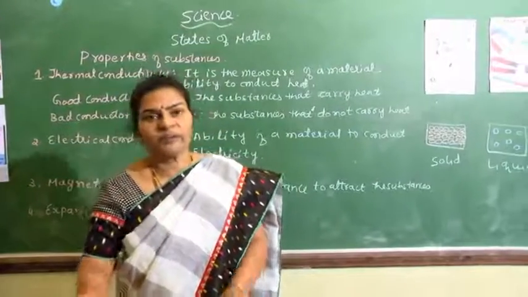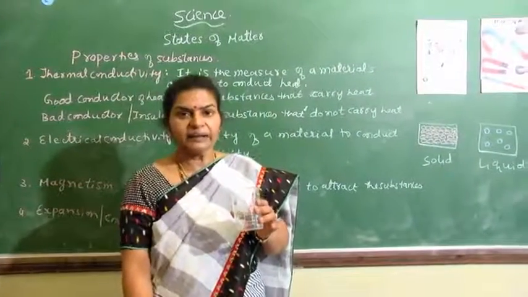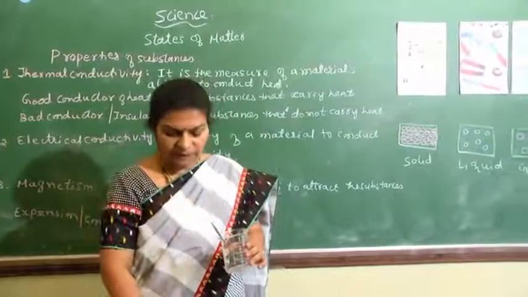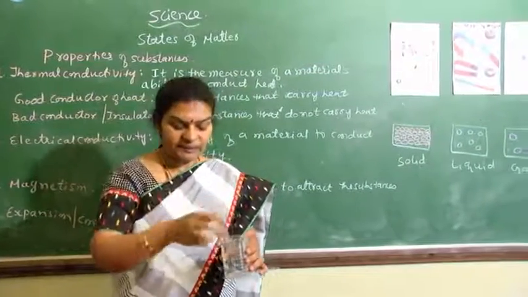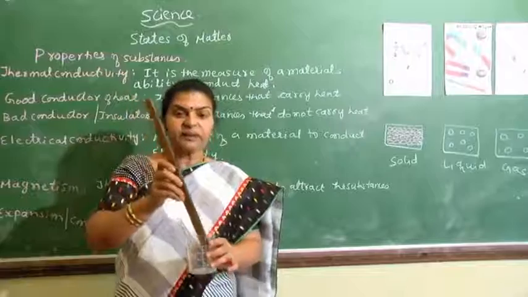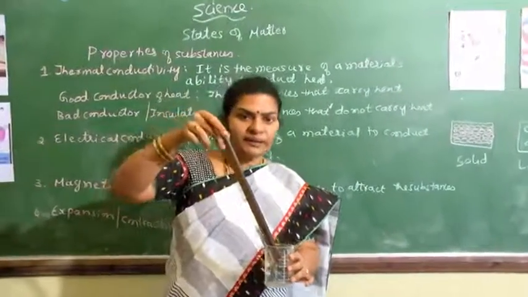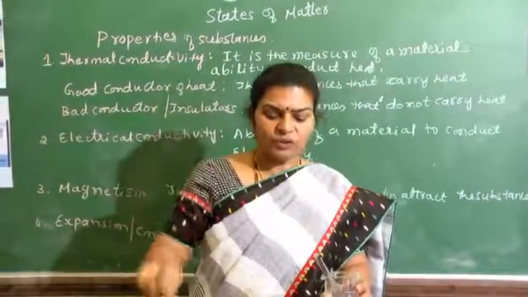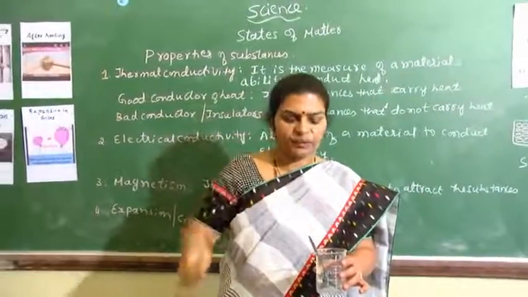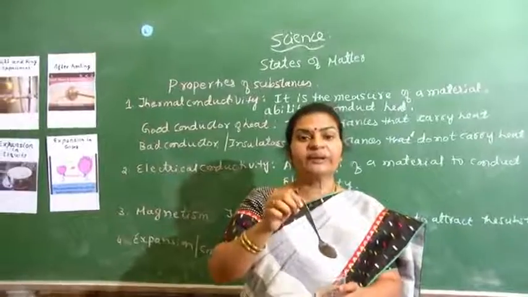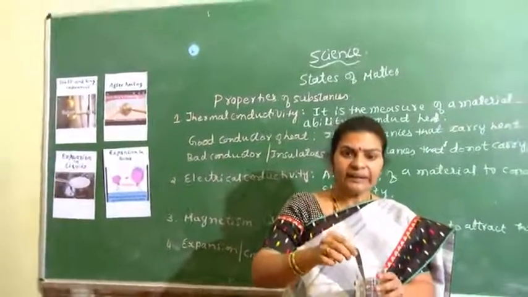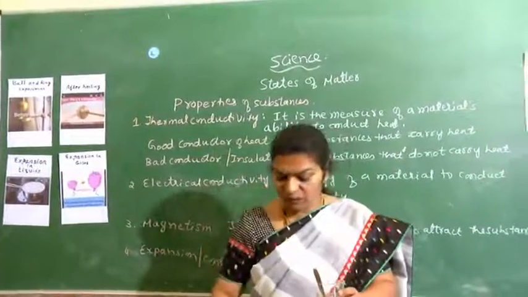If you fill water in the beaker, keep all these things inside, and then heat the water, we will easily be able to take this one out, and the plastic also. But what about this one? We cannot take this out by hand. What do we do?